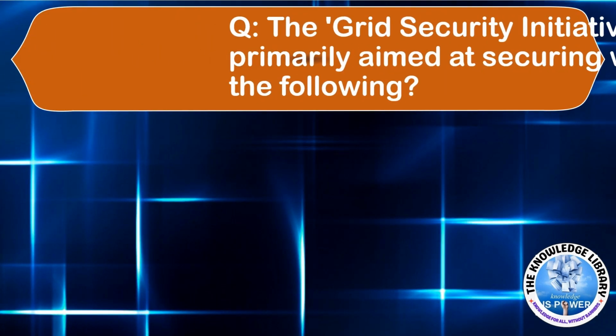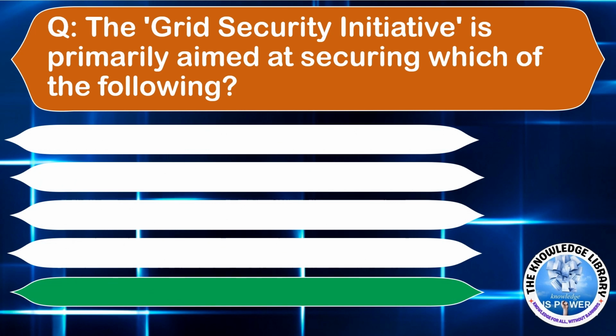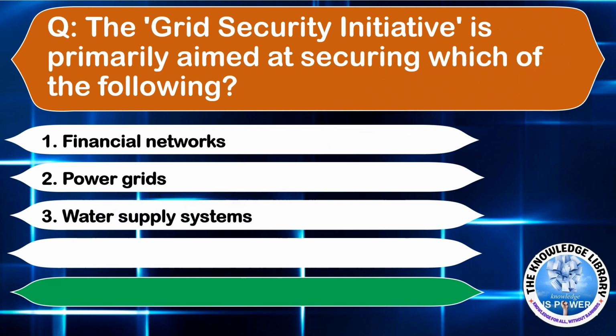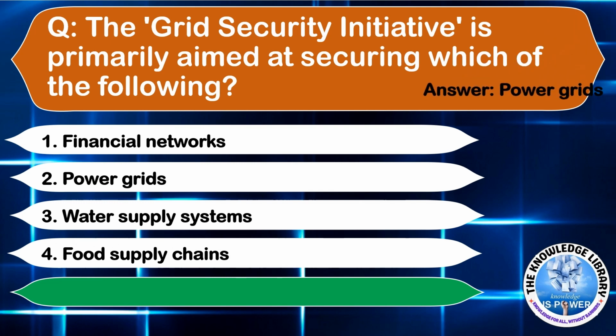The next question is, the Grid Security Initiative is primarily aimed at securing which of the following? Option A, financial networks. Option B, power grids. Option C, water supply systems. Option D, food supply chains. Answer is option B, power grids.